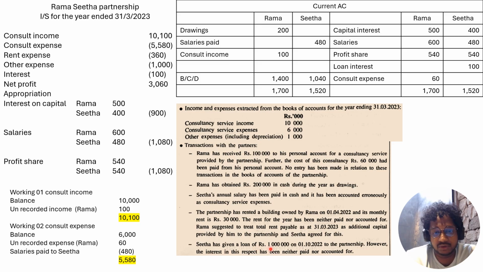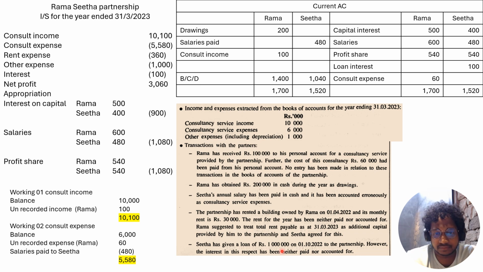And Sita has given a loan of 1 million on 1st of October. However, the interest in this respect has been neither paid nor accounted. As per the 1890 Partnership Ordinance Act, if there are additional loans provided by the partners, you have to pay 5% interest for that.